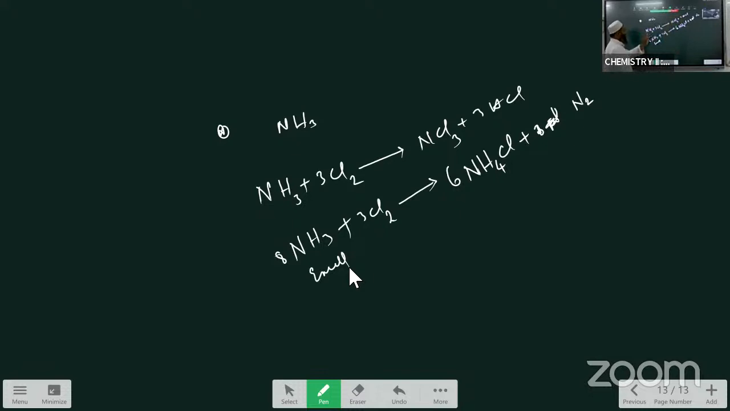If ammonia is not in excess, you will get NCl3 and HCl. If ammonia is in excess, you will get NH4Cl and N2 gas is liberated. This is about the reactions of chlorine with ammonia, water and NaOH. This is another important question. Inshallah, one question from these 3 questions will come in your exam, in the next exam.